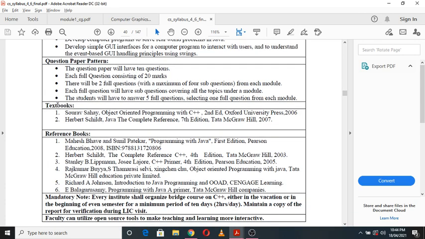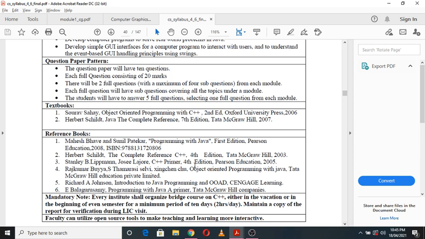Then the textbooks. Two textbooks are prescribed for this subject. The first one is Object Oriented Programming with C++ by Sourav Sahay, 2006 edition. The second one is Java: The Complete Reference by Herbert Schildt, 7th edition, 2007. These two textbooks are sufficient to cover the syllabus. Apart from this, there are some reference books to refer to.